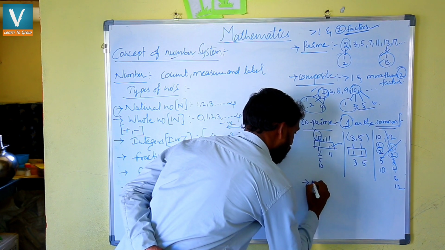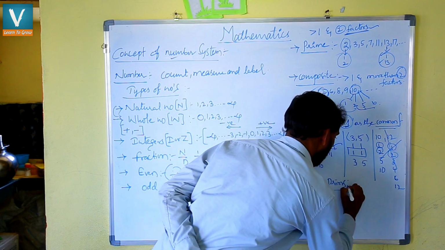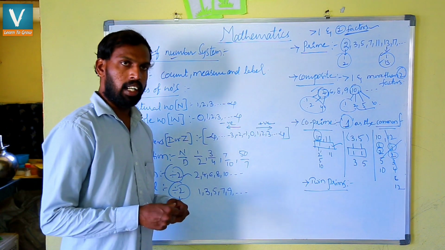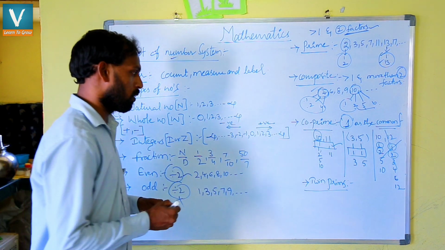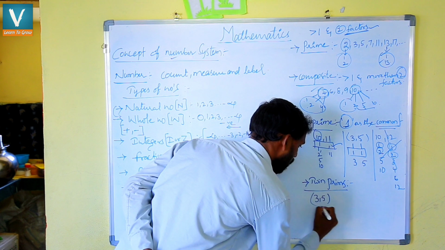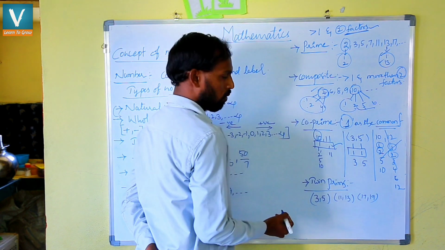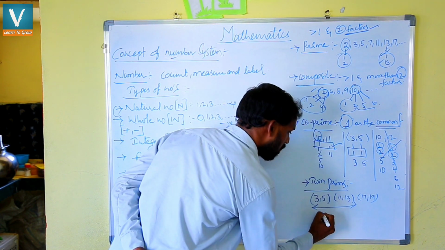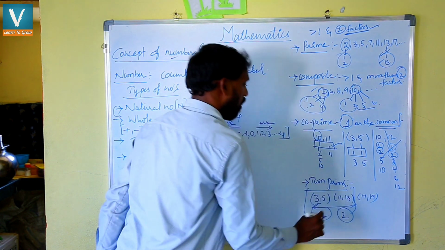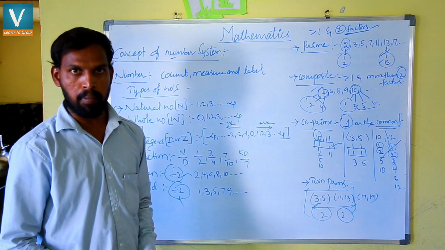Next one is twin prime numbers. Twin means 2. If you take any two prime numbers whose difference is 2, those are called twin prime numbers. Suppose I am taking 3 and 5, 11 and 13, 17 and 19. Now we check in these pairs: 5 minus 3 is 2, and 13 minus 11 is 2. Yes, these are pairs that differ by 2. So these are called twin prime numbers.